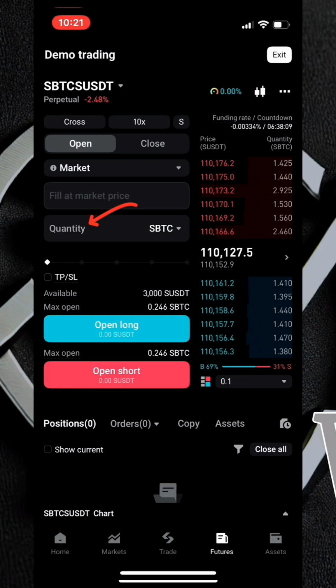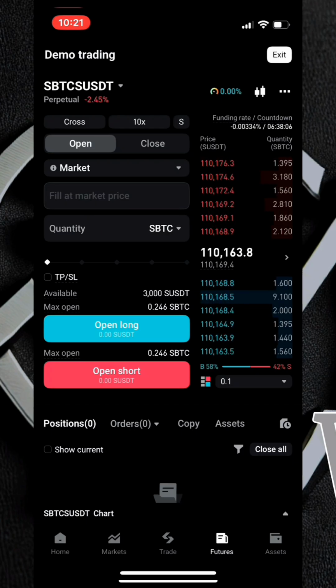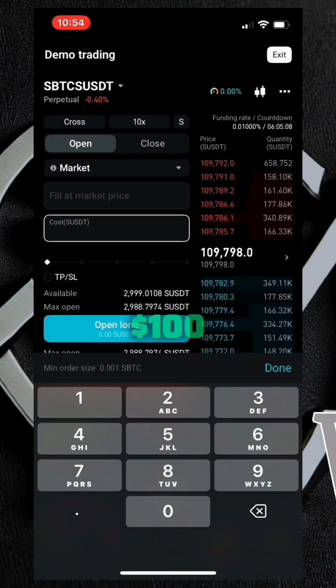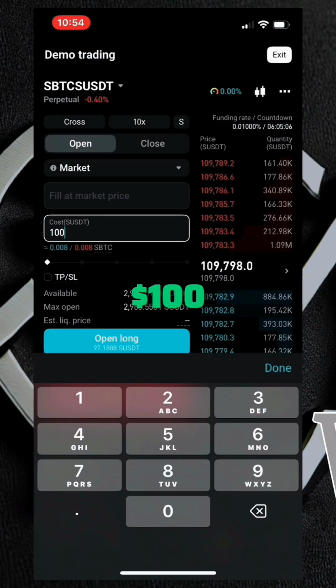There's an option for that on Bitget. So instead of you multiplying your capital with your leverage on Bitget, you have the option to directly put in the capital you want to use for that trade right here. Let's say, for example, I want to use $100 for this trade. I'll just put in $100 right here.